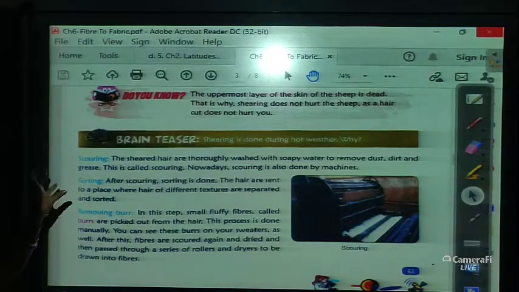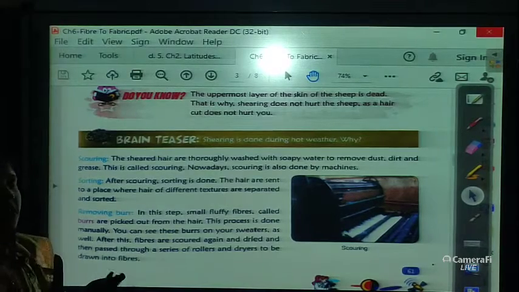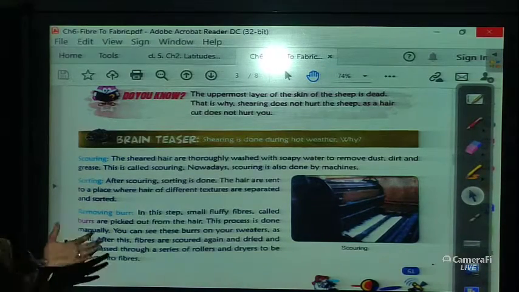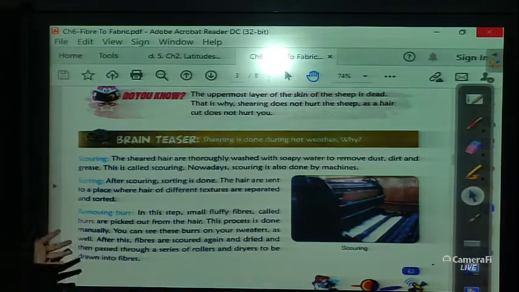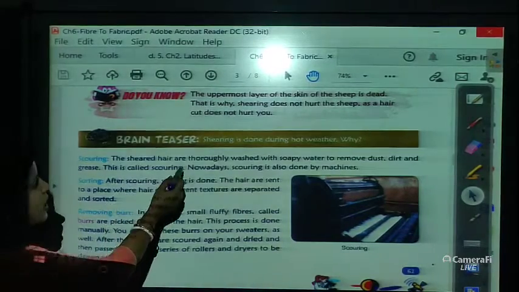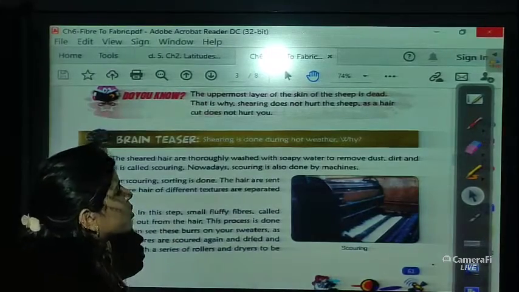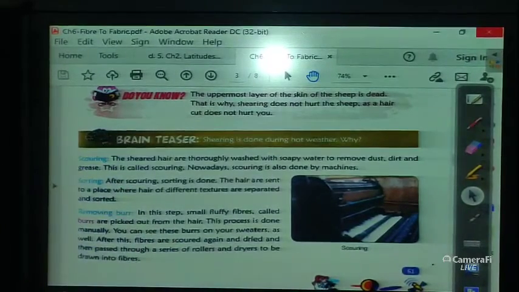The next part is scouring. What is scouring? Washing the hair to remove the dust, dirt and grease of the hair of that sheep is known as scouring. The sheared hair is thoroughly washed with soapy water to remove dust, dirt and grease. This is called scouring. Nowadays scouring is also done by machines.